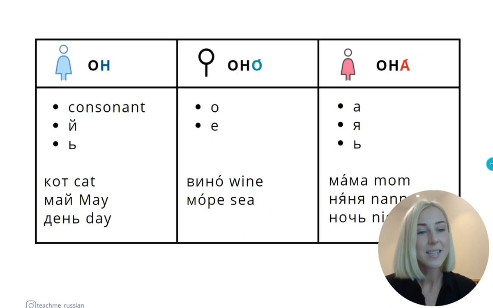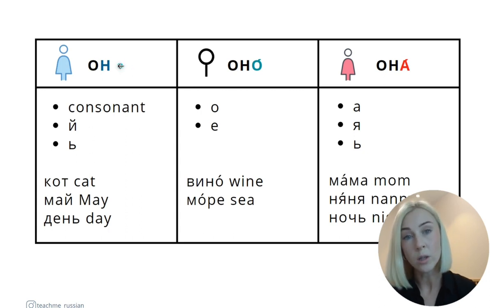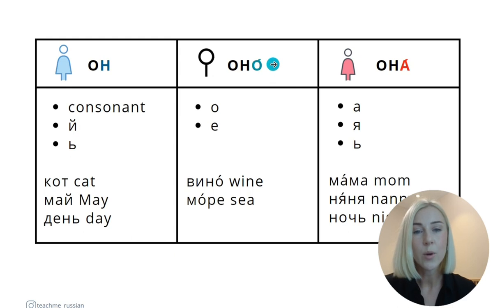Okay, now let's take a look at this table. As you can see, there are three columns, so we have three genders. The first column is for masculine gender, pronoun он, he. The second one is for neuter nouns, оно, it. And the third one is for feminine gender nouns, она, she.